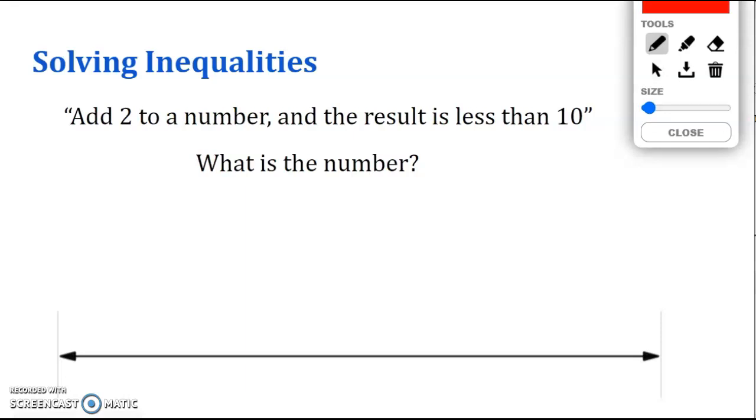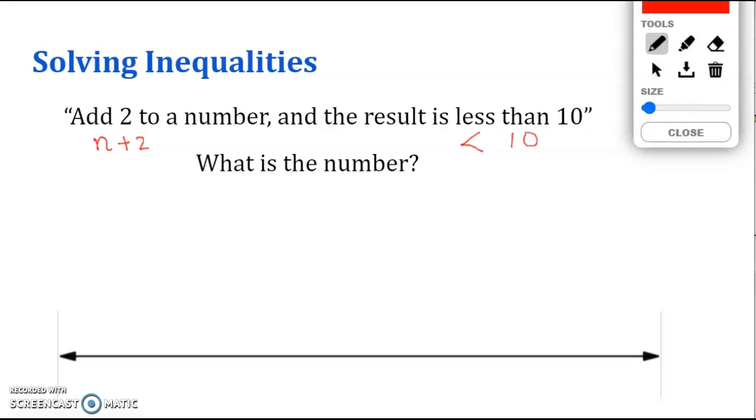How would I translate it to math? Add 2 means plus 2 to a number. So I am starting with a number and adding 2. And the result is less than, okay, I'm just going from left to right. Maybe I should write it right underneath here. Is less than 10.